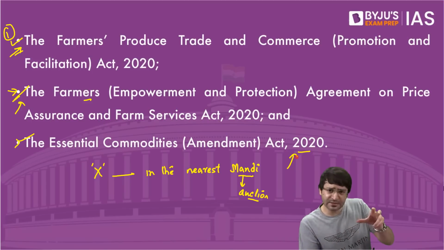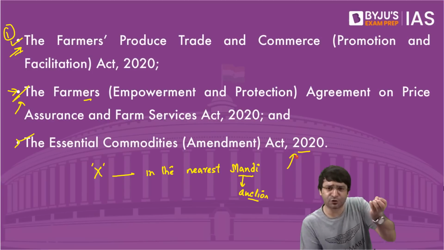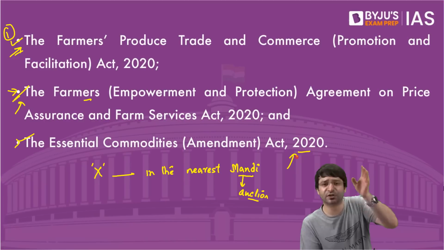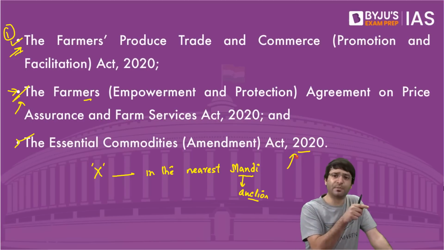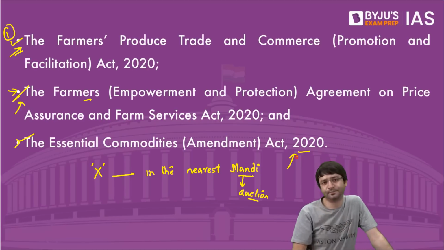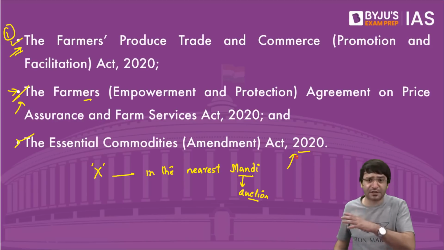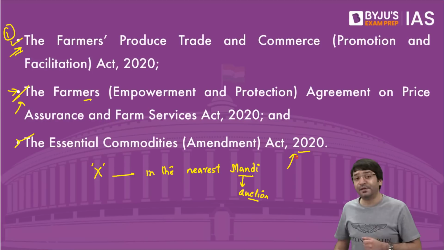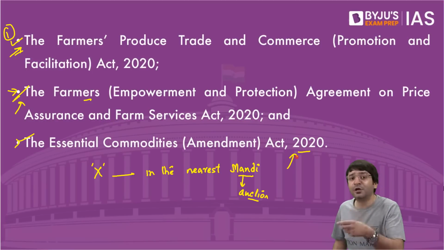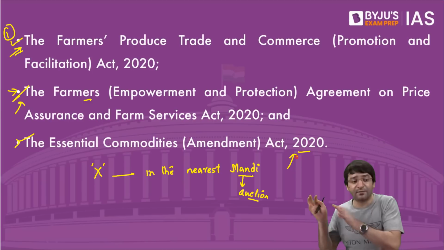Whenever government realizes that there is a particular crop, for example, whose demand has shot up, the prices have reached sky high, onions, tomatoes, they will notify that this particular crop is an essential commodity. When it is an essential commodity, that means the government officers, people who are responsible for ensuring supply in the market, they will raid some stores. And if you have stored and hoarded this crop beyond a certain limit, that crop will be confiscated and will be thrown into the market.